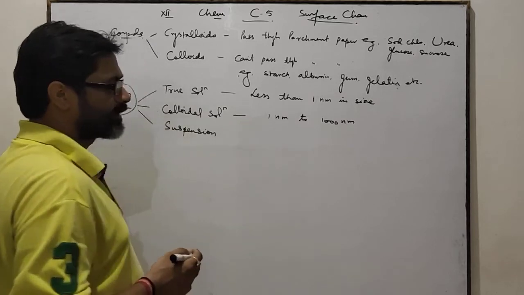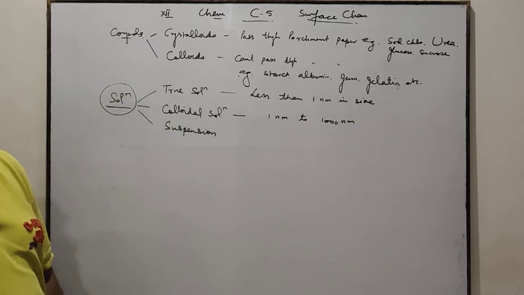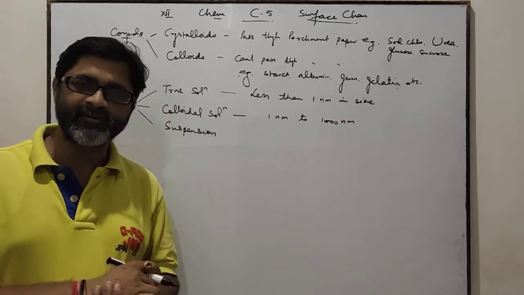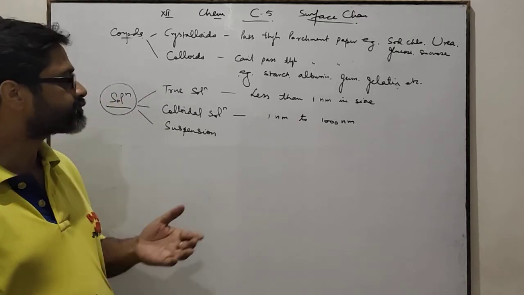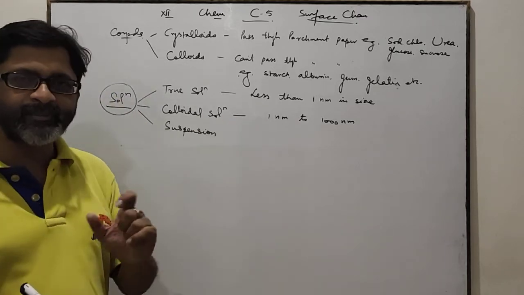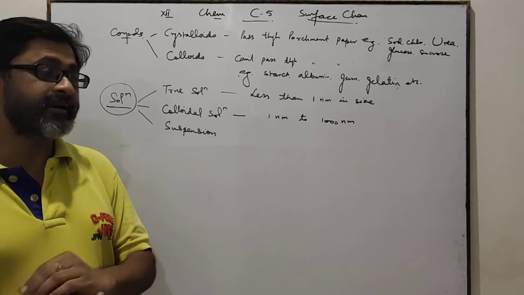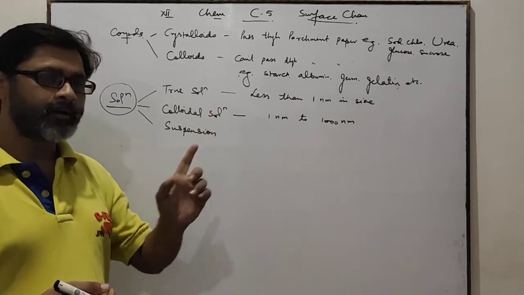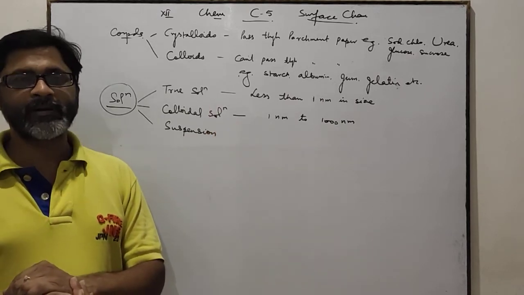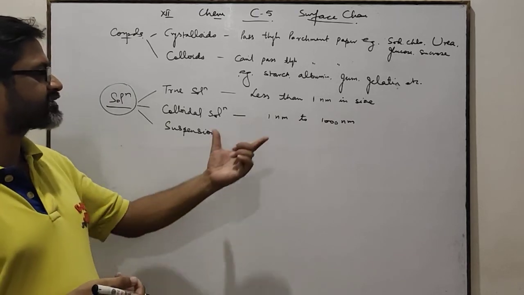These particles are also very small, which cannot be separated by simple filtration. These particles can't be seen by naked eye, but can be seen with the help of an ultra microscope.